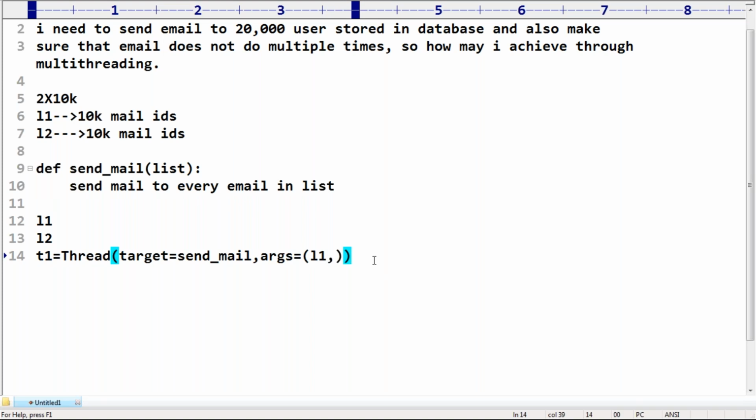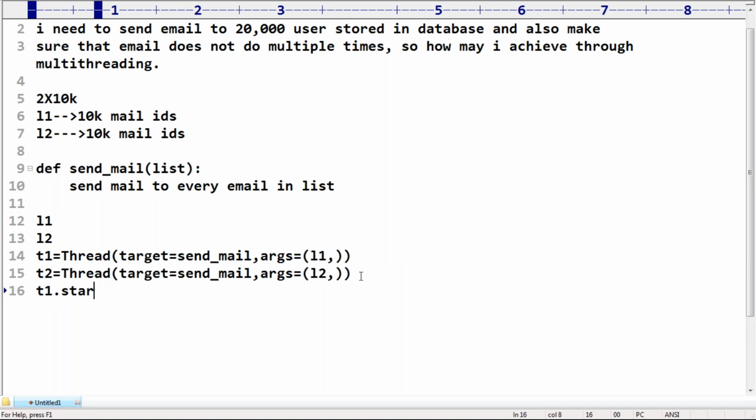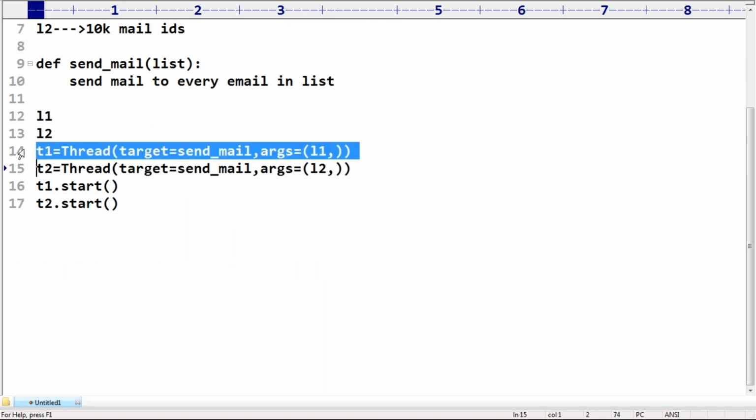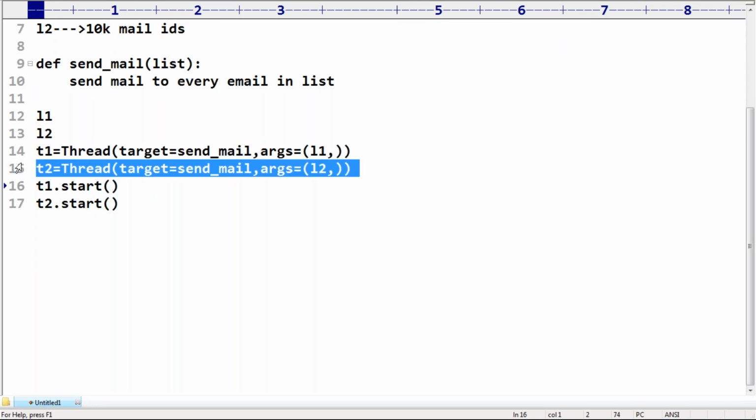Next, T2 is equal to the same function but for L2. Then start T1 with T1 dot start, and after that T2 dot start. Now it's very clear: your 20,000 mails are divided into two parts, L1 and L2. The first thread is responsible for sending the first 10,000 mail IDs, and the second thread is responsible for sending the second 10,000 mail IDs.